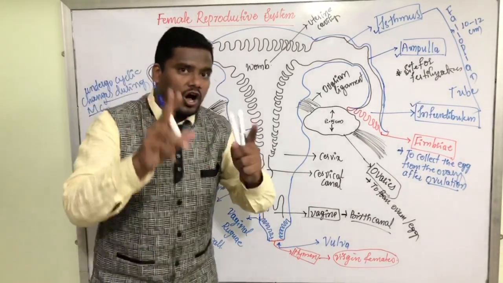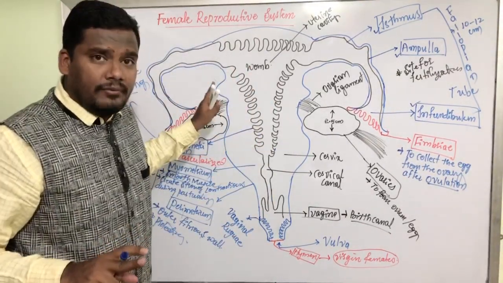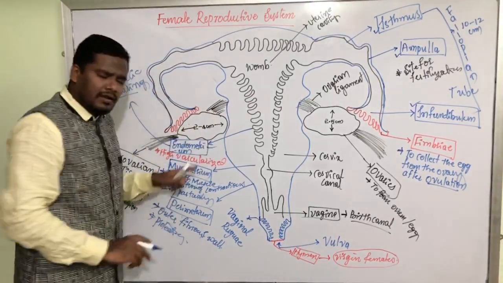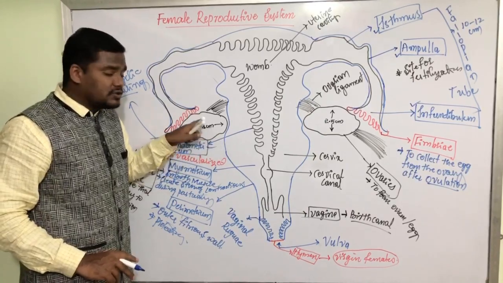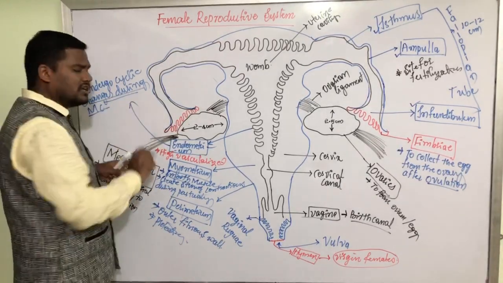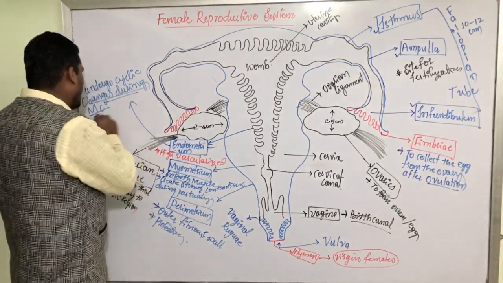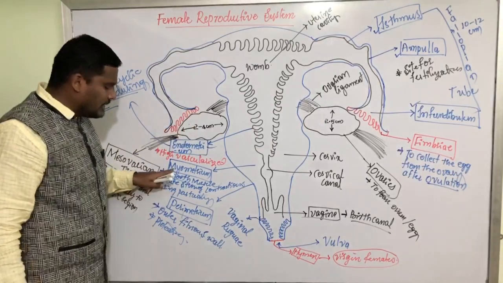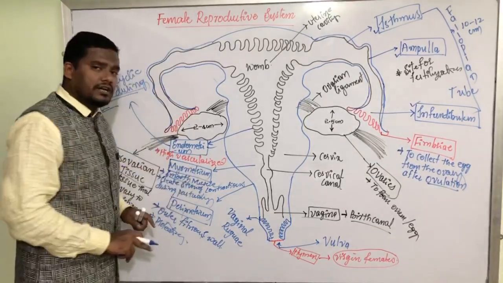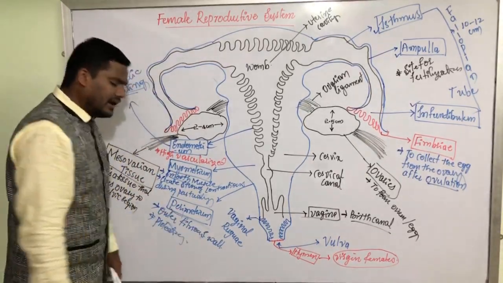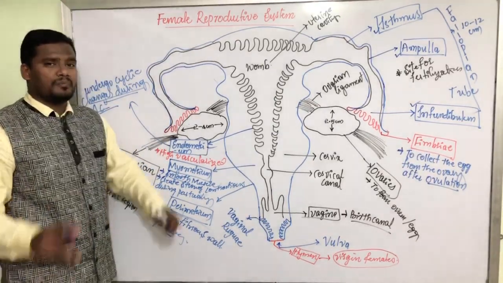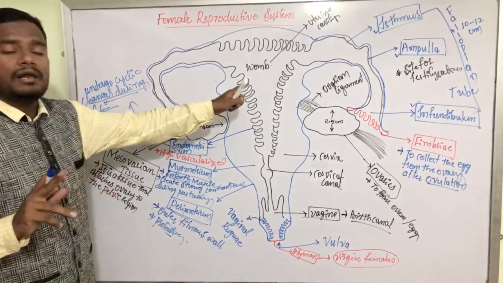Friends, functions of three cervical walls are very, very important, my dear friends. The innermost wall is endometrium. Its main characteristic feature is it undergoes physical changes during the menstrual cycle. As a result of that, there is a blood discharge. Myometrium creates a strong contraction during parturition, during the delivering of the baby. Perimetrium is the outermost layer and made up of fibers, and its main job is to provide protection to the female reproductive system.